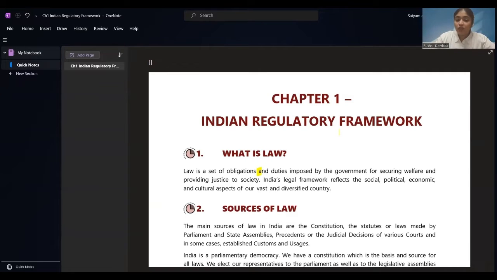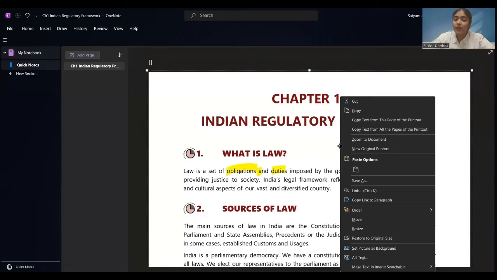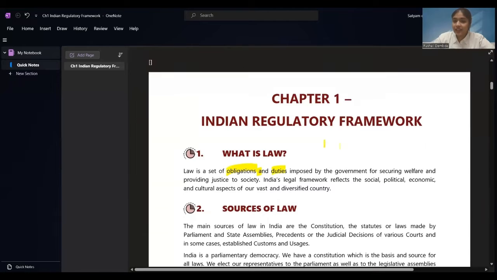Law is a set of obligations and duties. Obligations and duties. So we are obliged. Obliged means we have to do some particular task. We are compulsorily going to perform the task, right? That is our obligation. And duties, these are our responsibilities imposed by the government for securing welfare.